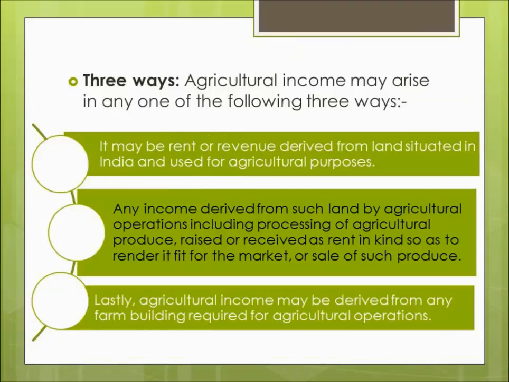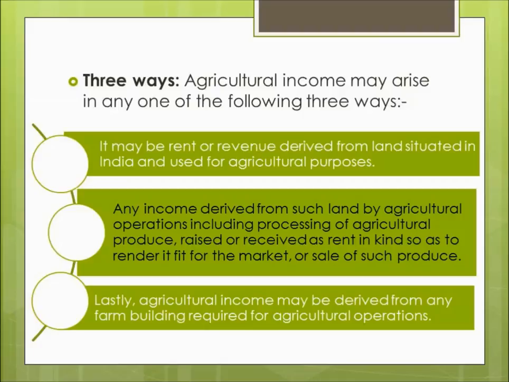The definition given under Section 2 subsection 1A defines agricultural income in the following three ways. So if any income earned by an assessee falls under these three categories, then it will be categorized as agricultural income and thus will be exempted. So we have to see whether any of the three conditions given here is satisfied or not. If it is satisfied, then we'll exempt that income and not include it in the total income. But if it does not satisfy any of these three conditions, then that income will not be exempted and will form part of total income. And what are the three conditions given?